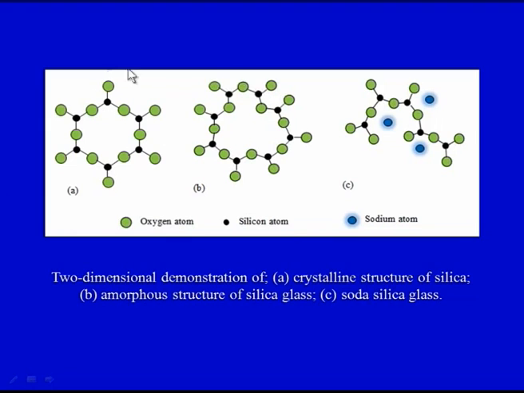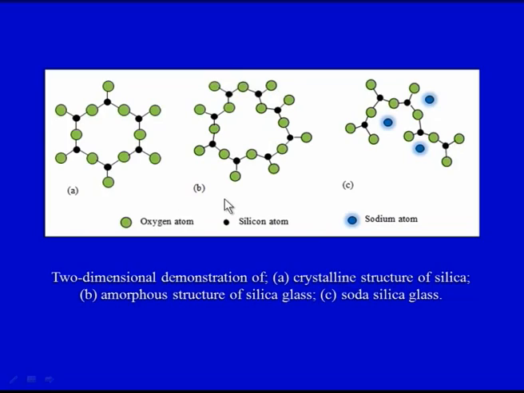So, we can see a crystalline structure of silica, the amorphous structure of silica glass, as well as the structure of a soda silica glass. We can see a random orientation or random atomic arrangement, whereas in crystalline silica it is a repeating geometric arrangement of atoms.